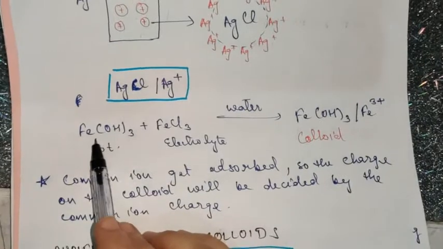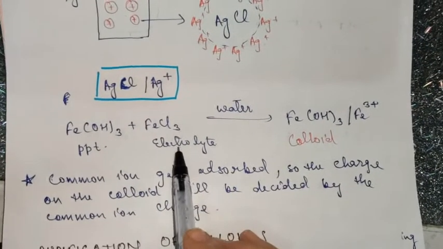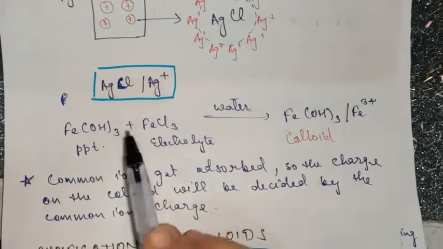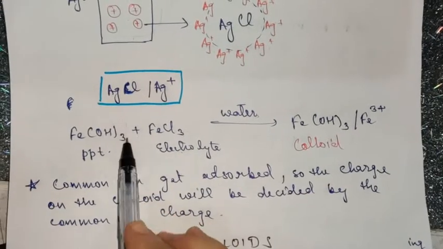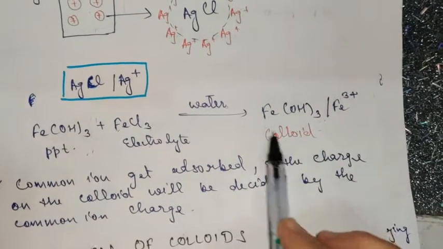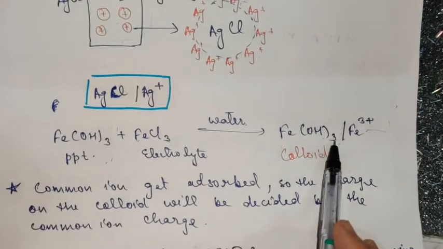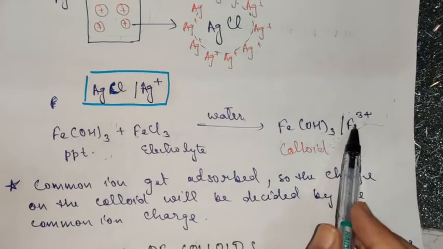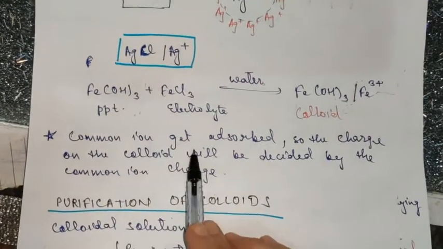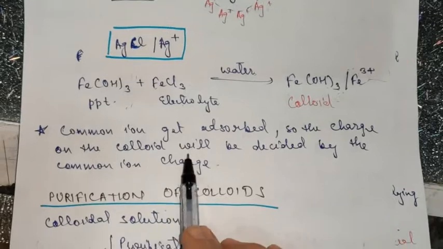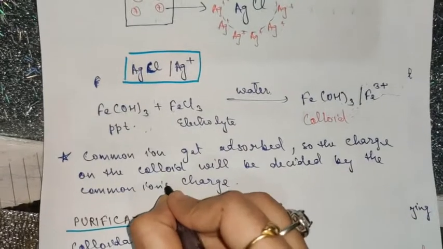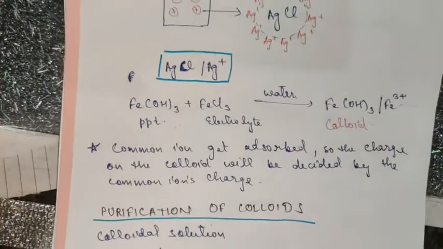Another example is also mentioned here. Suppose a precipitate of ferric hydroxide is shaken with electrolyte FeCl3, what will happen in the presence of water? Obviously, this Fe(OH)3 will adsorb on its surface the Fe3+ ion. So you'll get a colloidal sol of this formula where you can see Fe(OH)3 having Fe3+ on its surface. It is again a positive sol. Now the common ion gets adsorbed, so the charge on the colloid will be decided by the common ion's charge. So children, I hope it is clear.